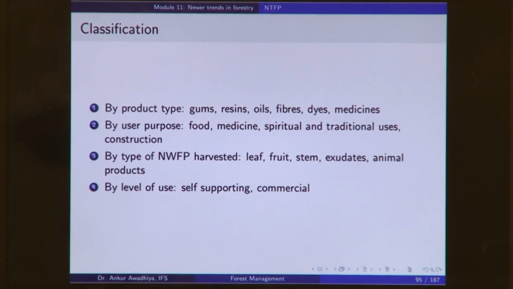Now, a non-volatile oil is, for instance, the oil that you collect out of seeds such as sal seeds. Now, this oil may be used for, say, cosmetic purposes, or some of these oils may even be used for cooking, for eating, or these oils may be fed to animals, but you get different kinds of oils.